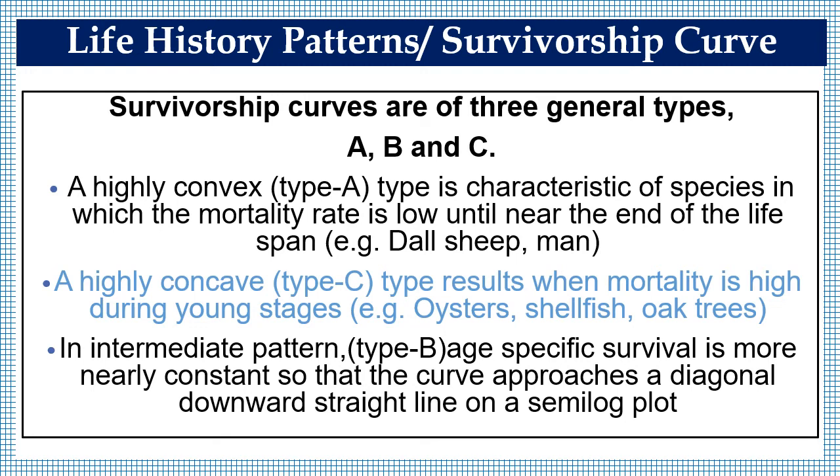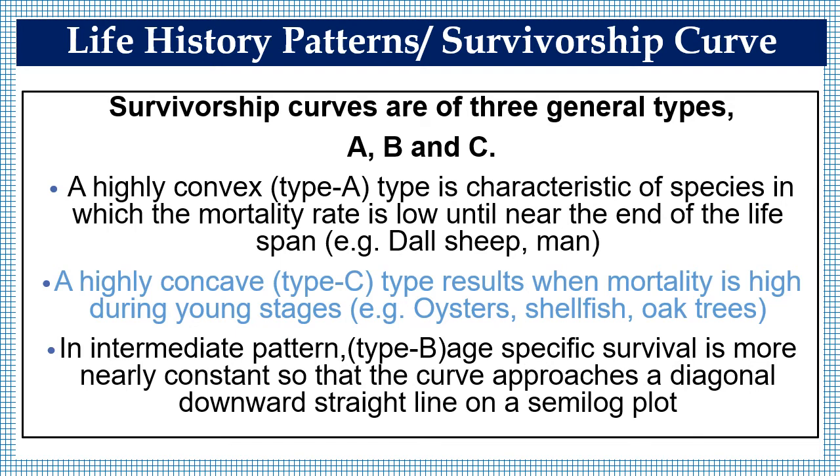The survivorship curves, as already explained, are of three general types: A, B and C. A highly convex type A is characteristic of species in which the mortality rate is low until near the end of the lifespan, for example, Dall sheep, human beings, etc. A highly concave type C results when the mortality is high during the young stages, for example, oysters, shellfishes, oak trees, etc.